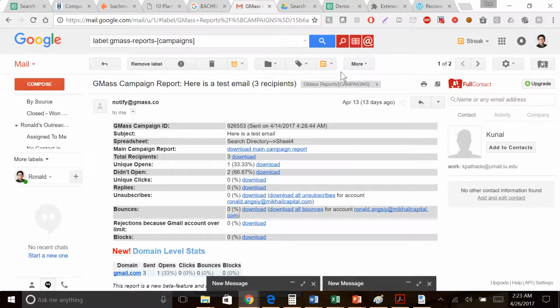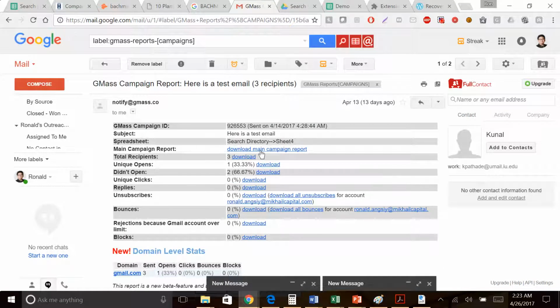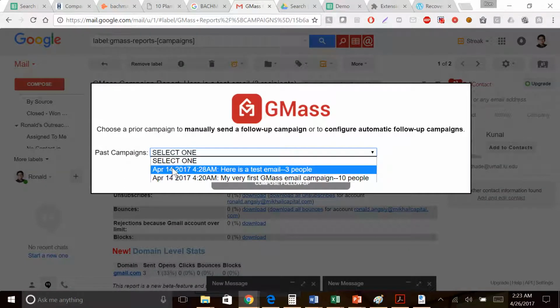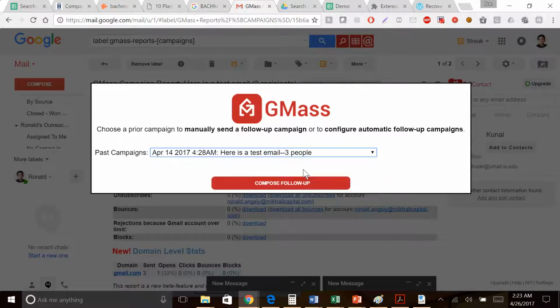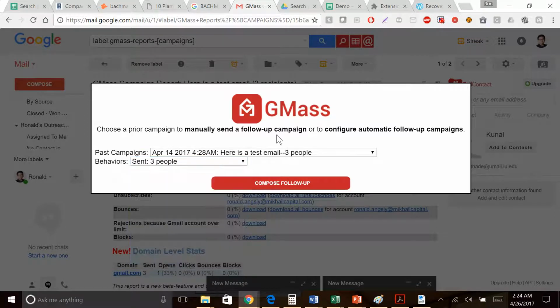And no one can tell that you're tracking this information. It's like invisible in the email. So it's very nice. For those who don't respond to your email, you can send a reply campaign. So here's a group mass email that I sent to 3 people, and I can send the email to those who opened the email, who didn't open the email, who opened the email but didn't click on any links or whatever. So, I could send reply emails to people at certain junctures as well.